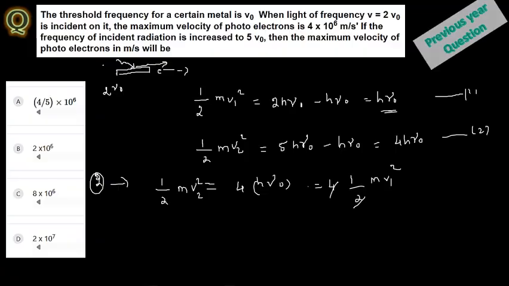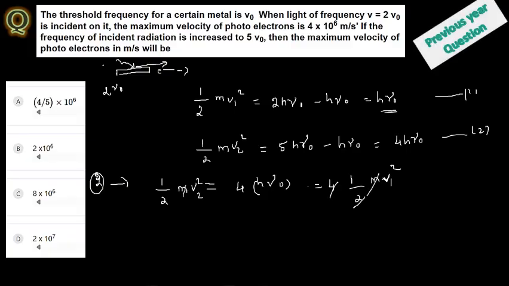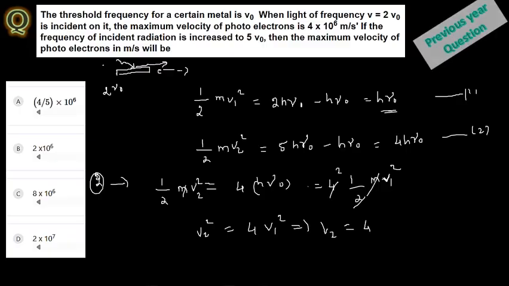Now you just cancel here, this is v1, velocity, and even m and m will be cancelled here. So v2 square is equal to, see here, this is 2 times, or even 1 by 2 if you cancel here, v2 square is equal to 4 into v1 square. So again v2 is equal to 2 times of v1.